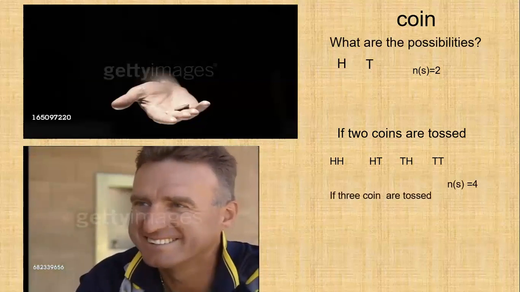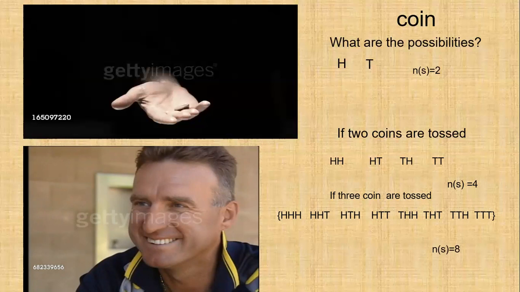If 3 coins are tossed, what do we get? Then we get HHH, HHT, HTH, HTT, THH, THT, TTH, TTT. It means n(S) equals 8.